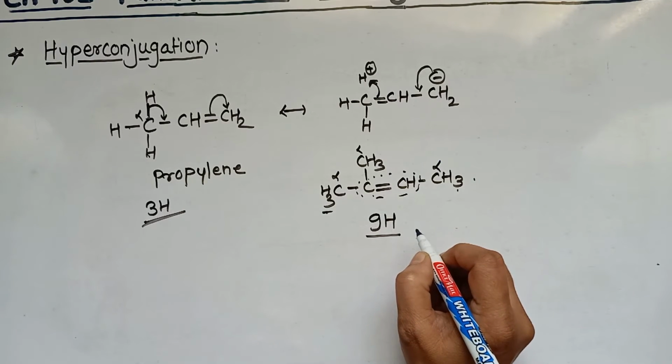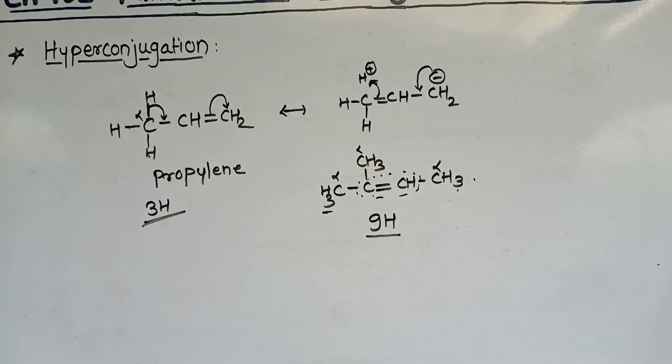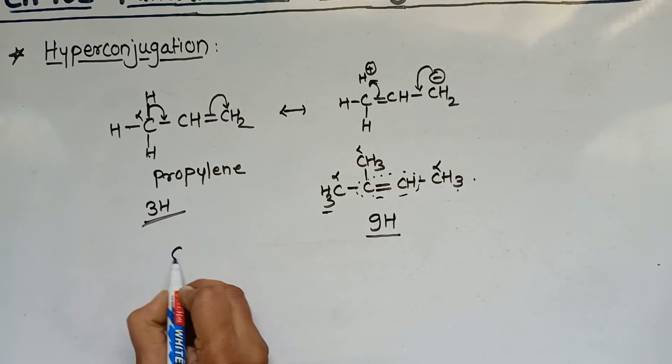The more the hyperconjugating structures, the more is the stability of the alkene. Okay, it is clear. The more the hyperconjugating structures, the more is the stability of the alkene. Again we consider one more example and then we complete this hyperconjugation.